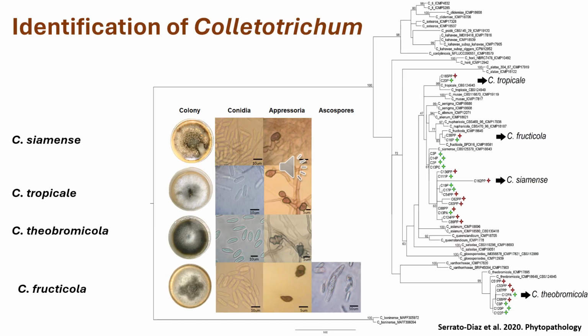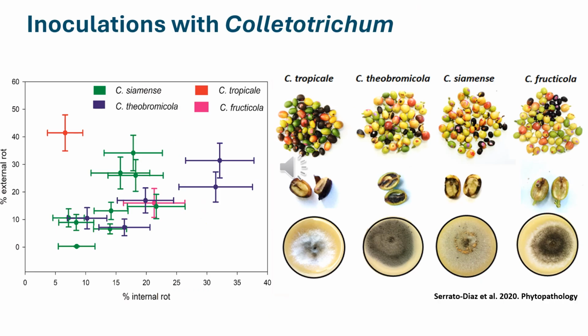Because several Colletotrichum species have been reported worldwide causing either coffee berry disease or anthracnose, the first thing that we did was identify Colletotrichum species. We found 4 Colletotrichum: Colletotrichum siamense, tropicale, theobromicola, and fructicola. One thing is finding Colletotrichum in tissue, but the other thing is to say that Colletotrichum is a pathogen. So we did pathogenicity tests with all 4 species of Colletotrichum found.